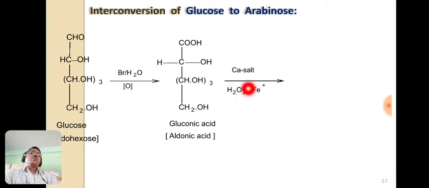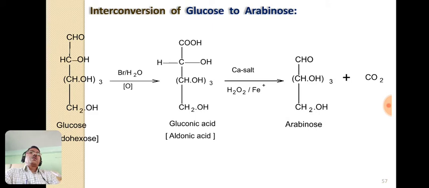and this gluconic acid on treatment with hydrogen peroxide in presence of Fe3+ ions and calcium salt, there is loss of a carbon dioxide molecule, and we get this product, that is CHO, CHOH 3 times, CH2OH. It is nothing but arabinose, also known as aldopentose. As there is loss of one carbon atom in the form of CO2 and oxidation also occurs here, this step is known as oxidative decarboxylation, and we get the product arabinose.